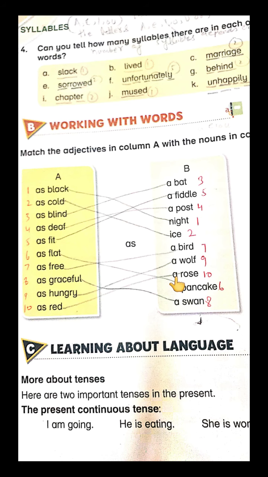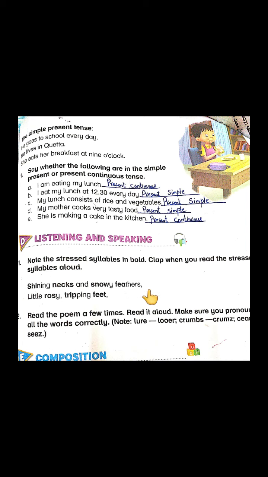Students, the next activity is about the present continuous tense. Turn to the next pages. Students, what is simple present and what is present continuous tense? I think we have done it in our last lesson as well. Present simple always tells about the routine matters of something, right? And present continuous, as its name shows, tells us that something is happening which is continuous, right?